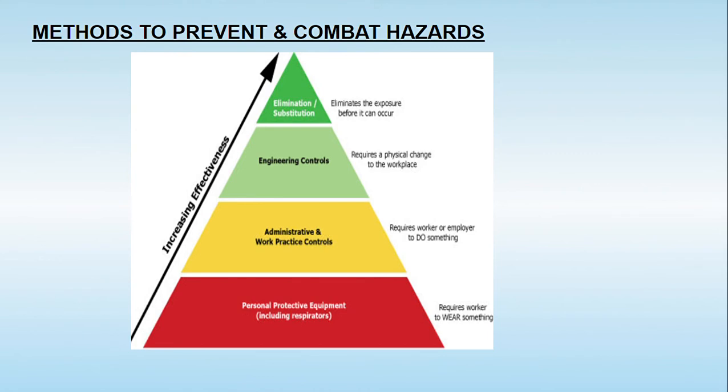On top of that we have engineering control. That means we use machinery or certain systems in the industry so that there is the least chance of these particular hazards being generated, and this requires a physical change to the workplace. And finally, the last one is elimination or substitution, which eliminates the exposure before it happens. So from the top to the bottom, from elimination or substitution down to PPE, these are the methods to prevent and combat hazards.